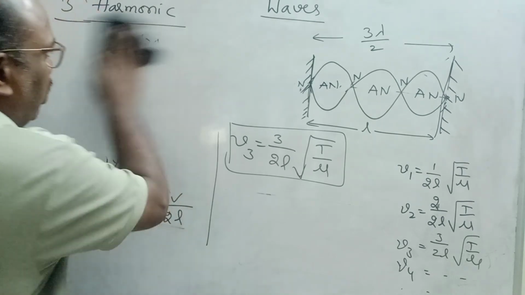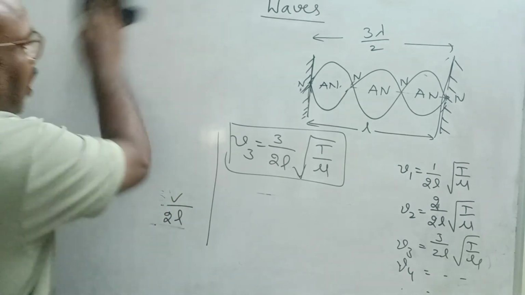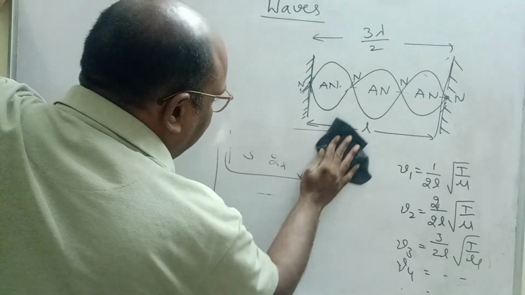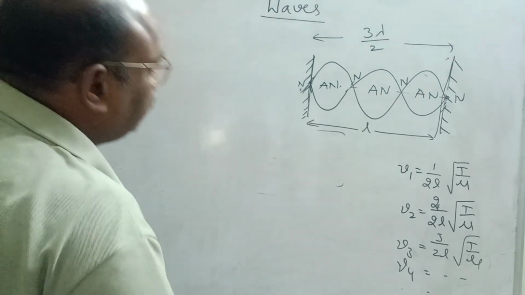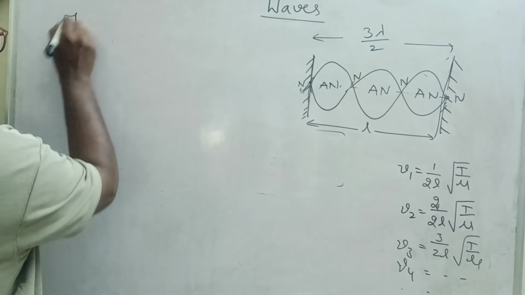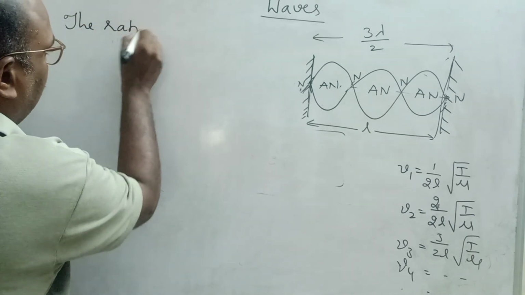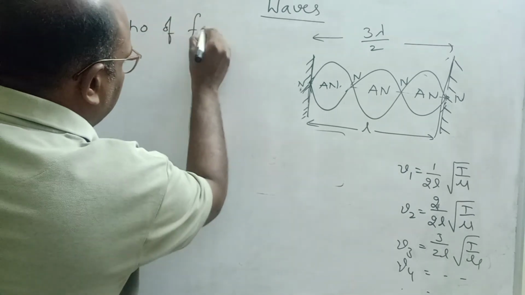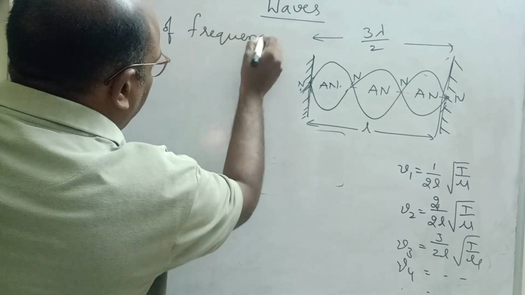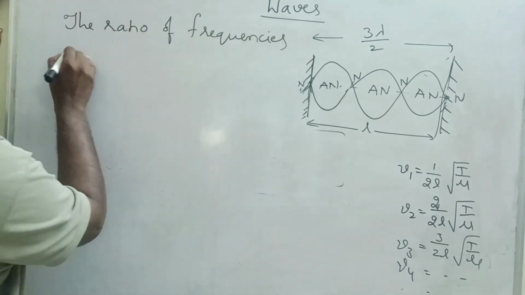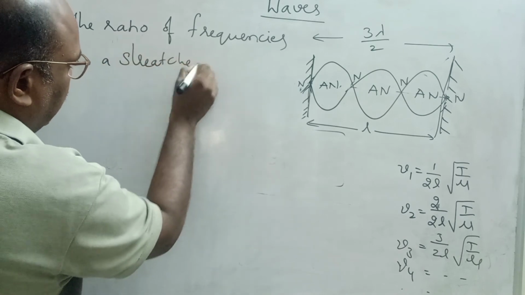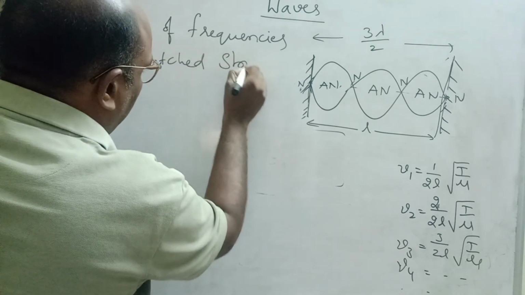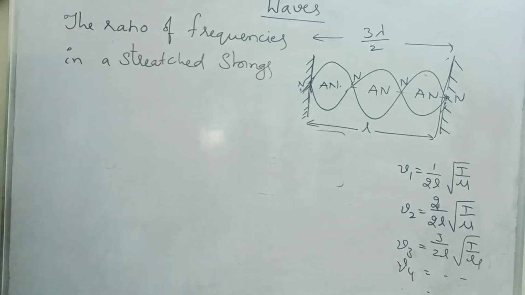Now I am going to find the ratio of frequencies. What is the ratio of frequencies in a stretched string?